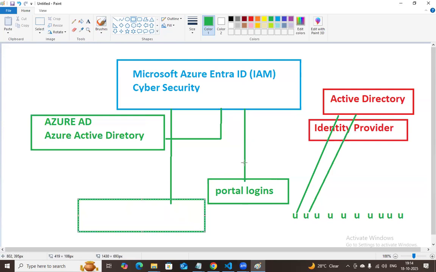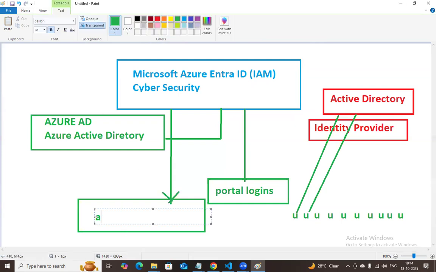Portal login needs to be checked, and authentication and authorization need to be checked. Then the permission is given to the user for specific applications or services, a service access grant.